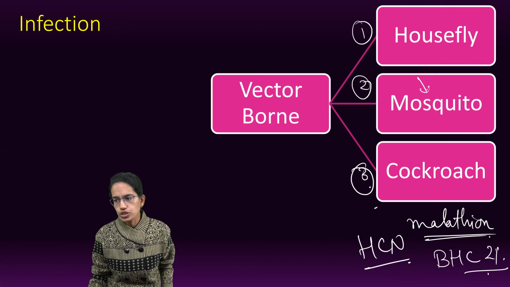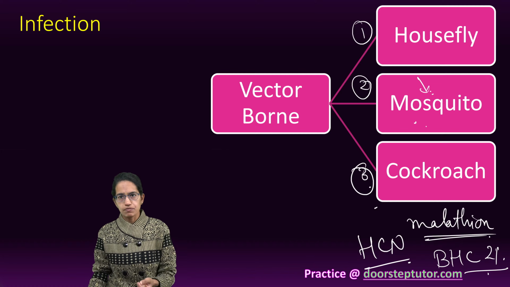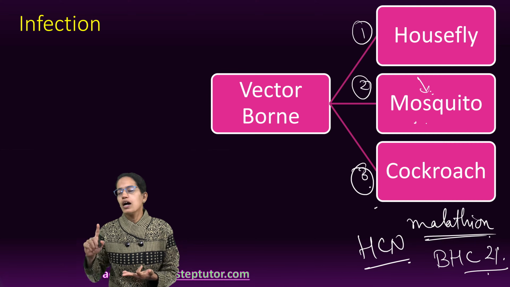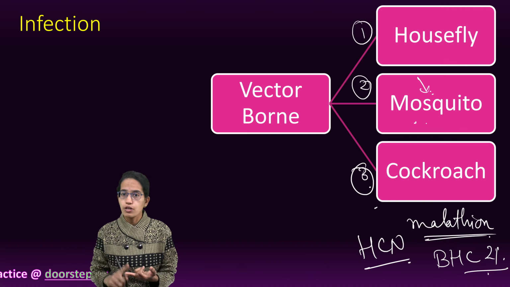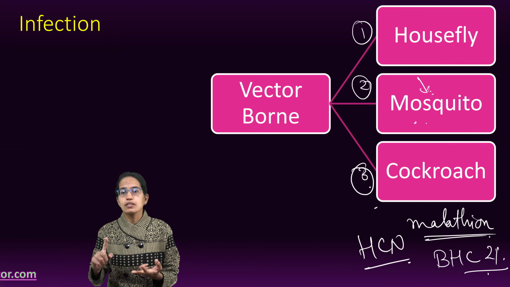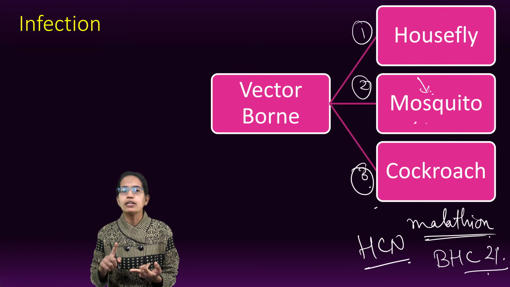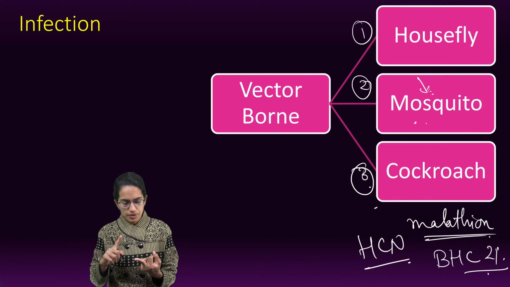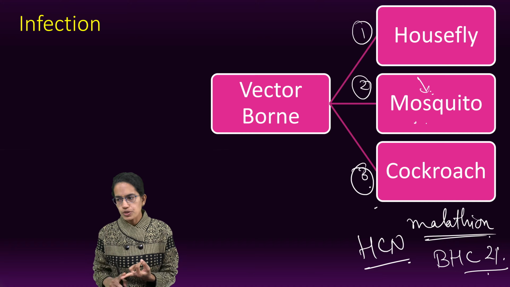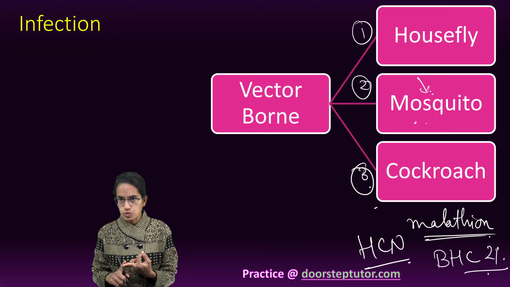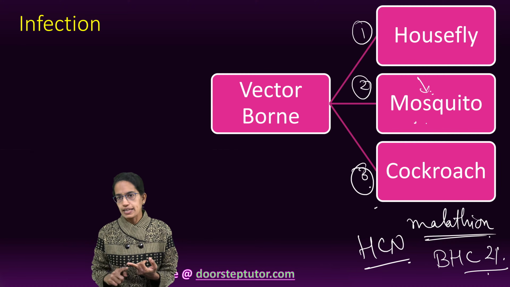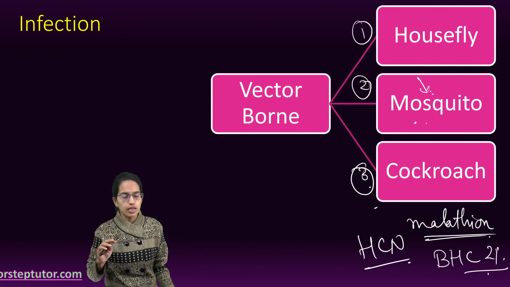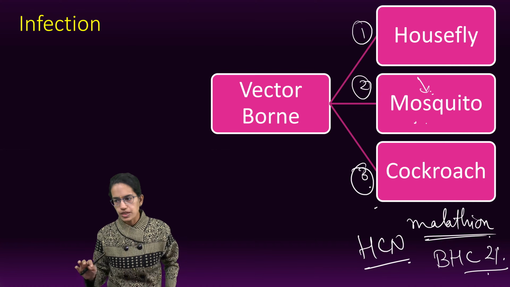The next is mosquitoes. For mosquitoes, female Anopheles is one such example. Similarly, we have Culex for filaria. There is Aedes for yellow fever and dengue, both of which are viral in nature. Anopheles spreads malaria through plasmodium, which is a protozoan. And then Culex spreads filariasis through Wuchereria, which is a nematode. So the three are different here for mosquitoes, very important.